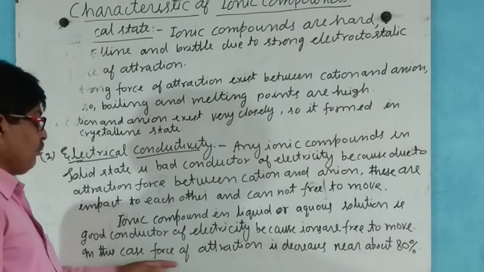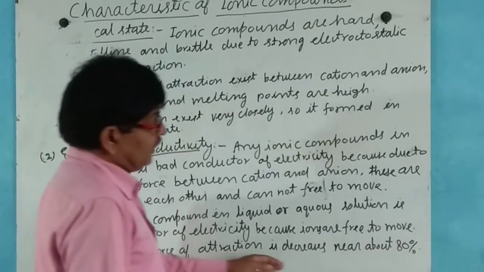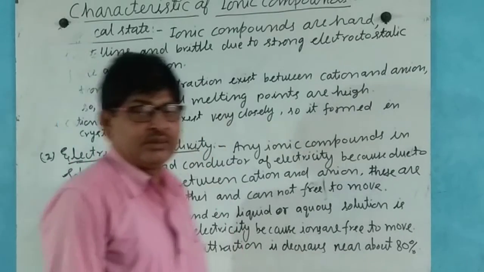In this case, the force of attraction is decreased by about 80%.